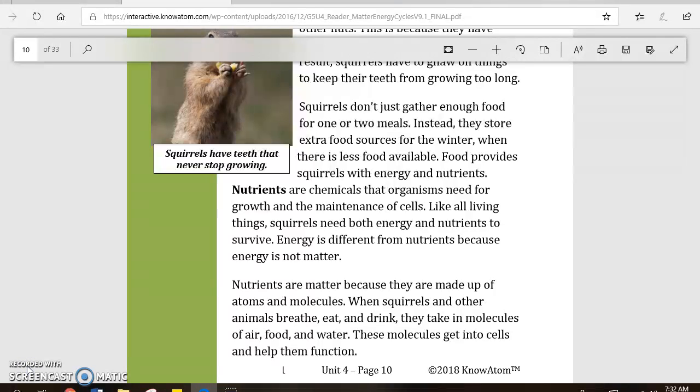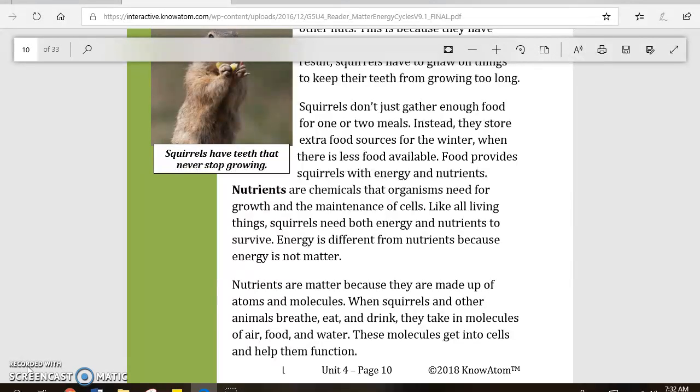Squirrels don't just gather enough food for 1 or 2 meals. Instead, they store extra food sources for the winter, when there is less food available. Food provides squirrels with energy and nutrients. Nutrients are chemicals that organisms need for growth and the maintenance of cells. Like all living things, squirrels need both energy and nutrients to survive.